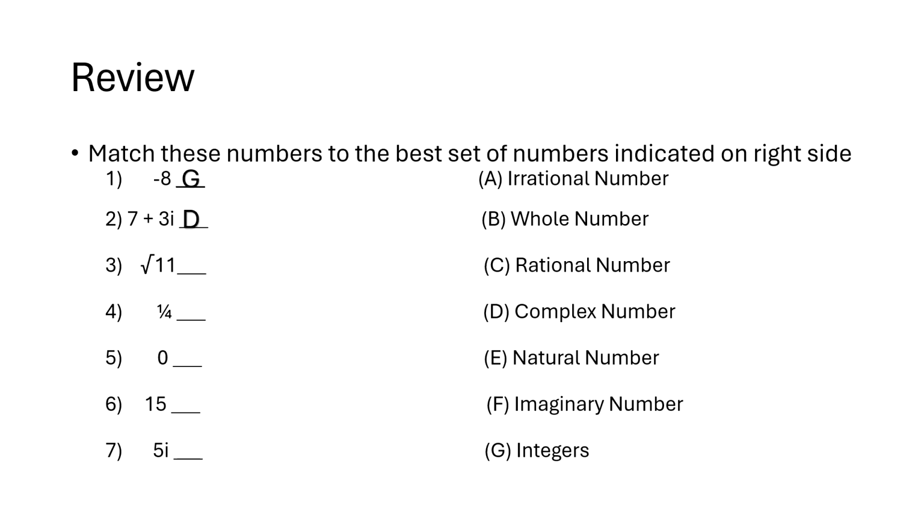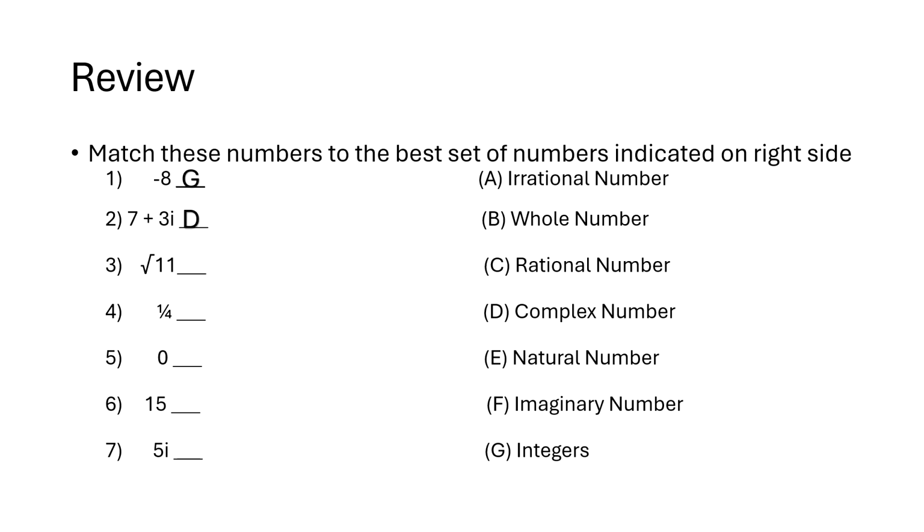Problem number 3. Square root of 11. So square root of 11 is definitely not a whole number, and it's definitely not a terminating decimal or a number that can be written as a fraction. So that does not make it a rational number, so it must mean it's an irrational number.